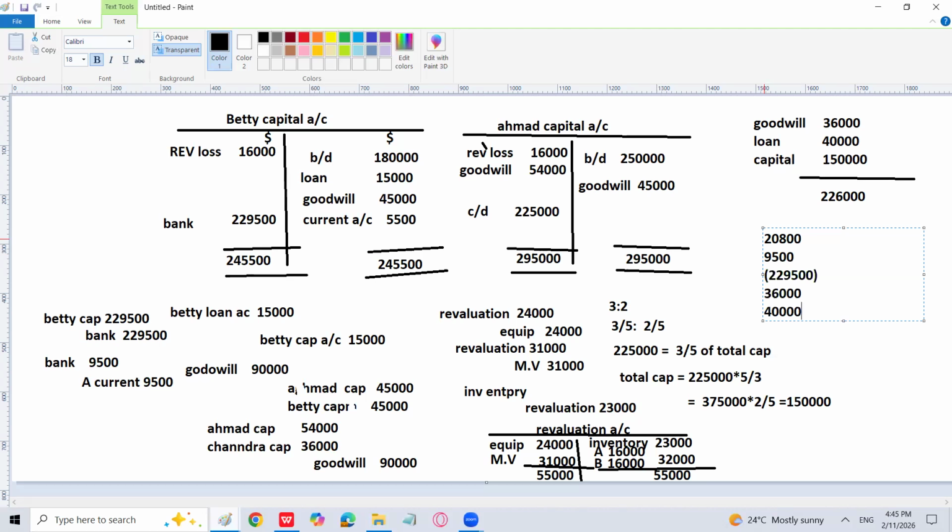So you can find the closing balance of the bank account. What is going to be the amount for this? Negative, and then 1,50,000 more, which he has contributed as his capital. Then you will find the bank figure, which is going to be a positive one. You can prepare the bank account also. You will write on the debit side, brought down 20,800.